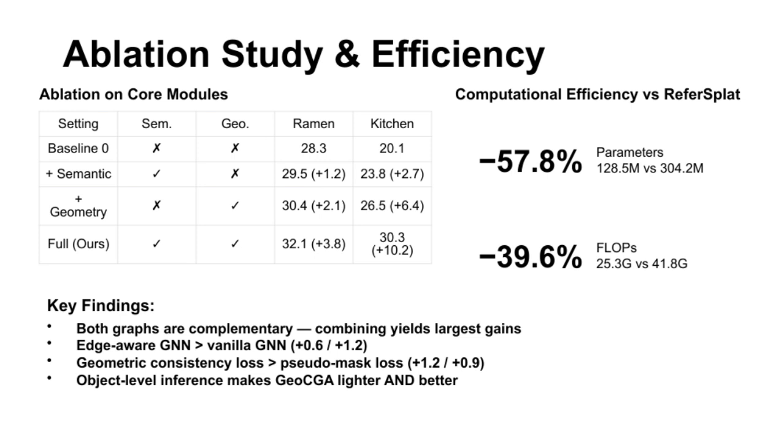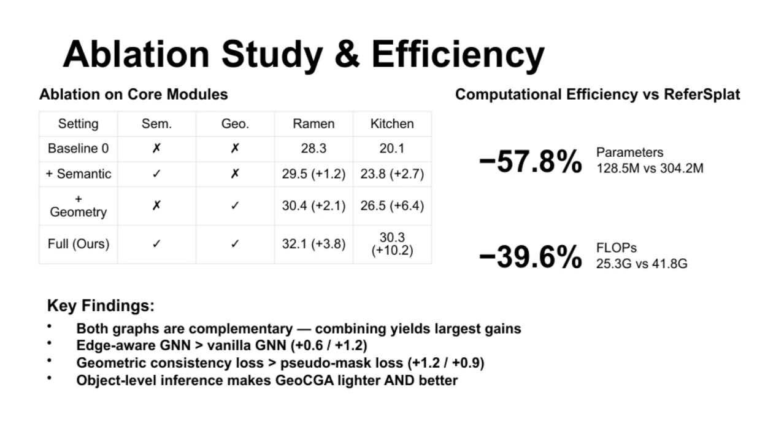When we add just a semantic graph, there's a noticeable improvement, an increase of 1.2 and 2.7 points. Adding only the geometric graph yields even larger gains, improving by 2.1 and 6.4. However, the most significant boost comes when both semantic and geometric graphs are combined, achieving improvements of 3.8 and 10.2 points, which clearly demonstrates that these two graph structures work complementarily to enhance performance.